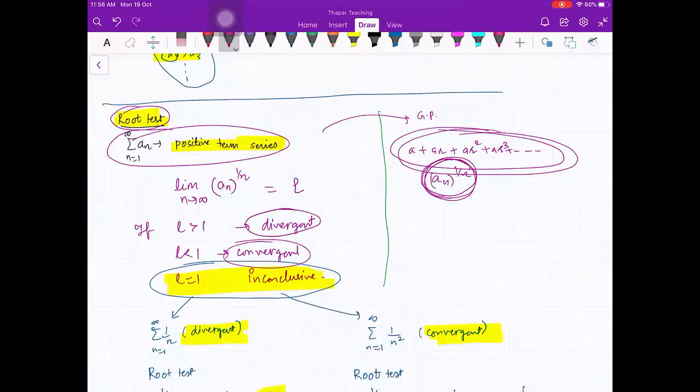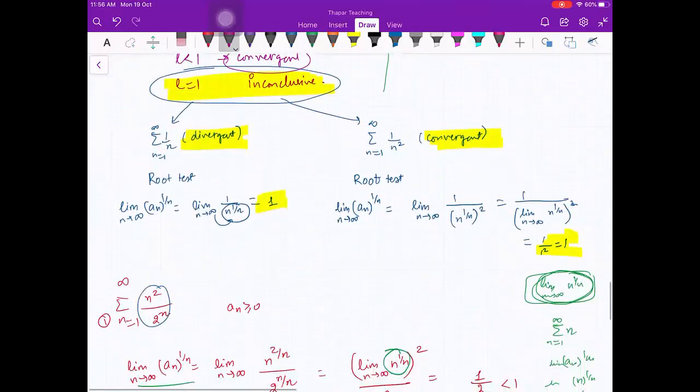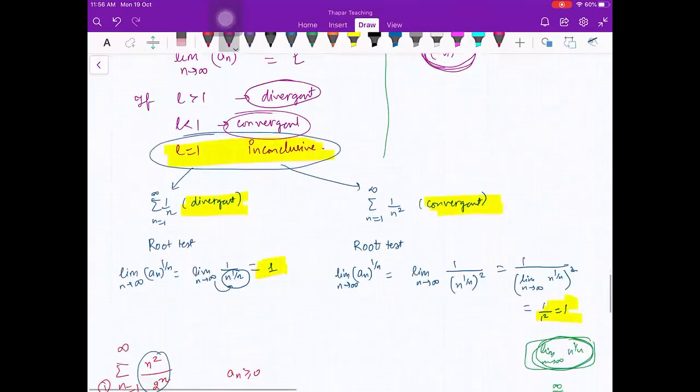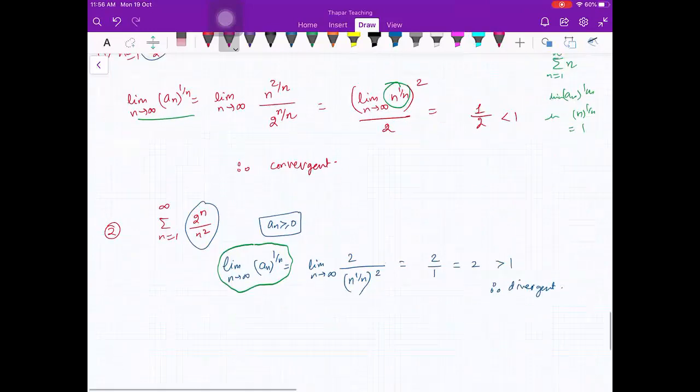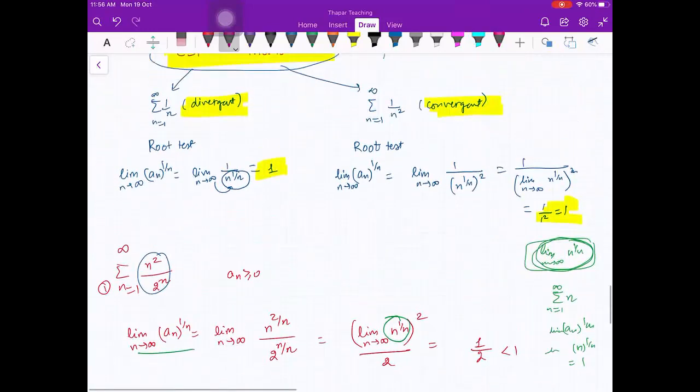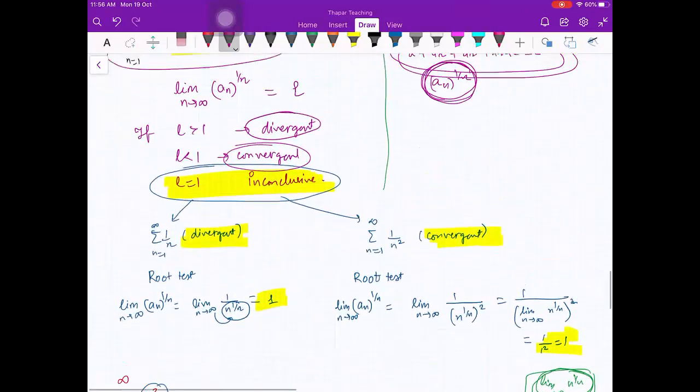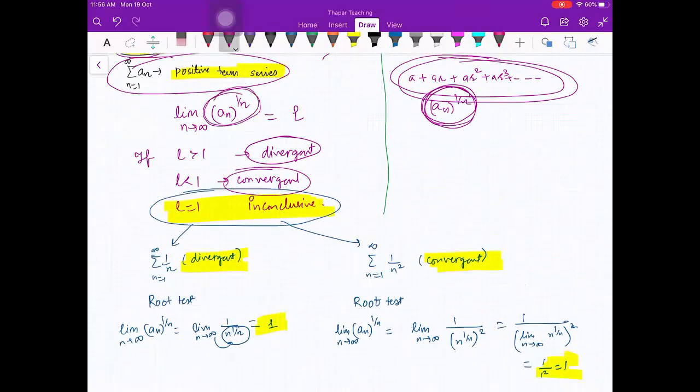That means in the root test, we have to take a reciprocal of it and take the limit of this one? No, beta, just a_n raised to power 1 by n. What you are saying, I did not get your question. In the root test you are saying?